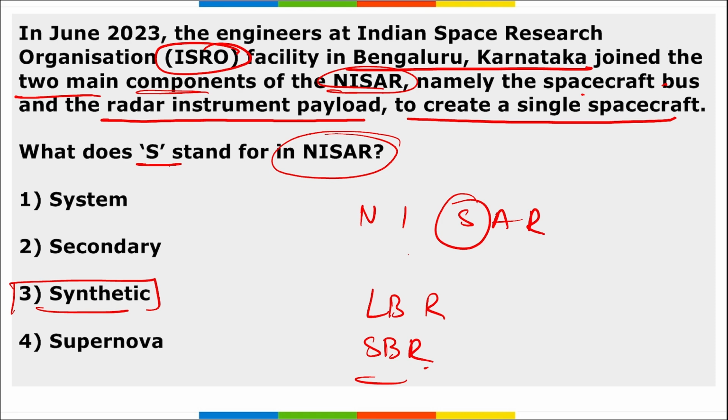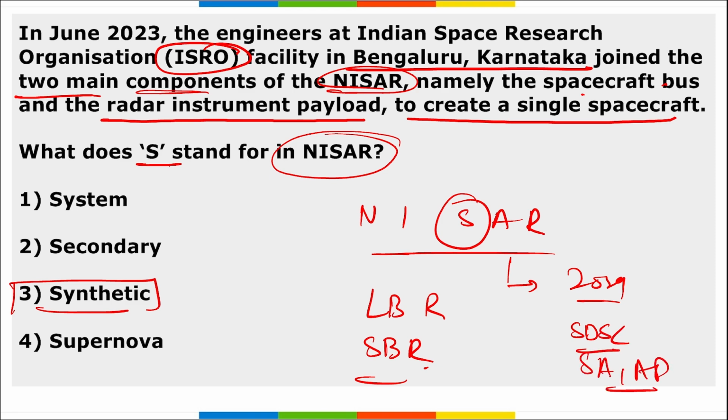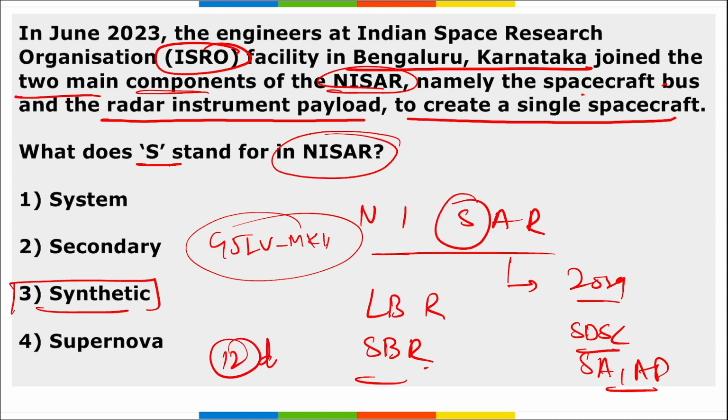Then this NISAR will be launched in 2024 from Satish Dhawan Space Center, that is in Sriharikota, Andhra Pradesh, and it will be launched using GSLV Mark II, that is Geosynchronous Launch Vehicle Mark II. And also according to ISRO, this NISAR will map the entire globe in just 12 days. So correct option is C.